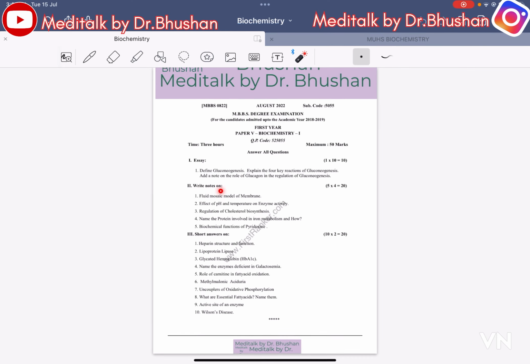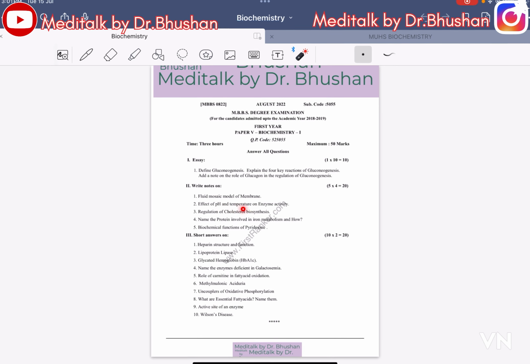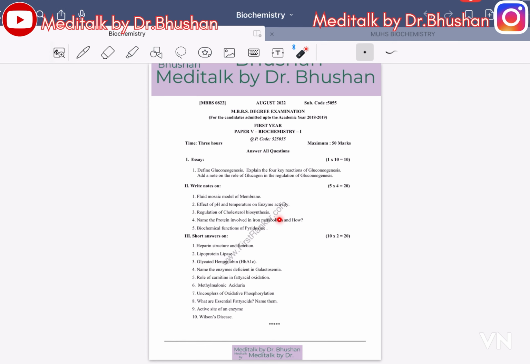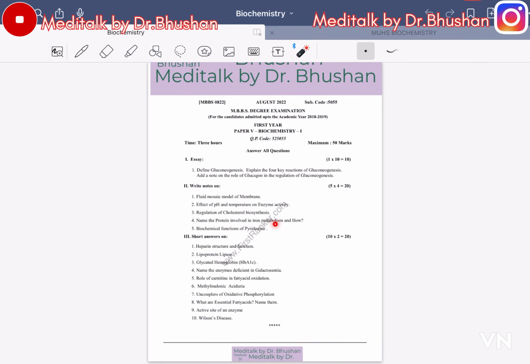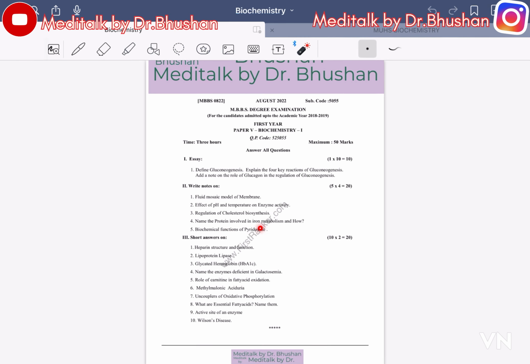Part 2, write notes on the fluid mosaic model of membrane, effect of pH and temperature on enzyme activity, regulation of cholesterol biosynthesis, name the proteins involved in iron metabolism, and a biochemical function of pyridoxine.